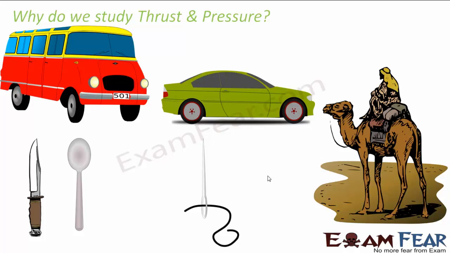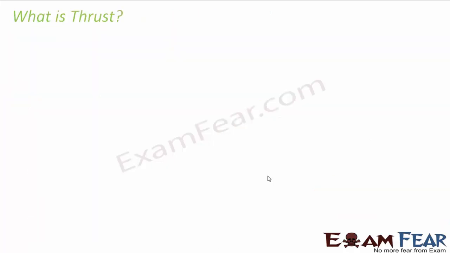Now, why are we talking about thrust and pressure in this lesson? It is because thrust and pressure are in a way related to gravity. So they are also related to the gravitational pull of the earth. As we go ahead a few slides, you will get to know why we are talking about thrust and pressure in this lesson. So let us first understand what is thrust.